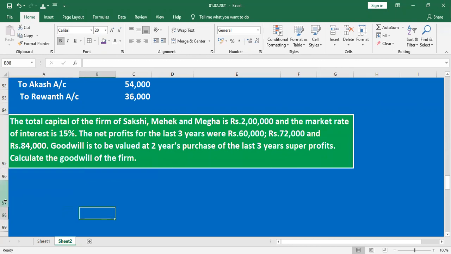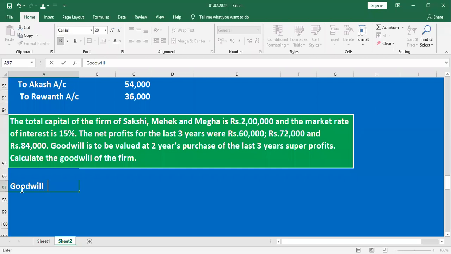Open question for all. What is the formula for goodwill in the super profit method? Goodwill equals super profit into number of years of purchase.